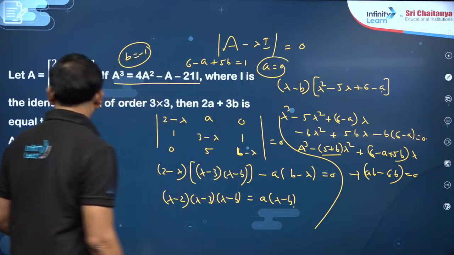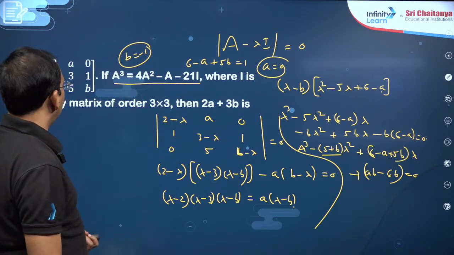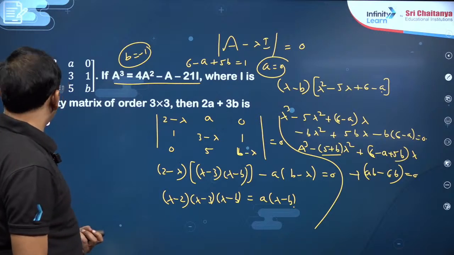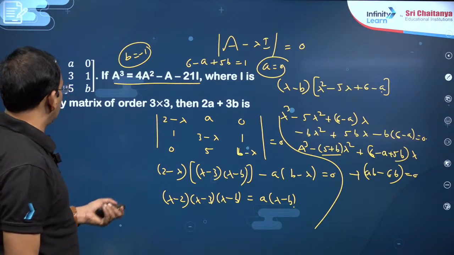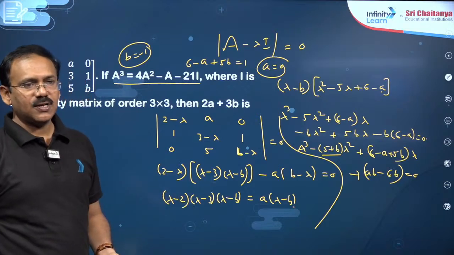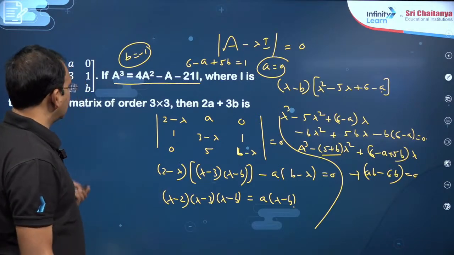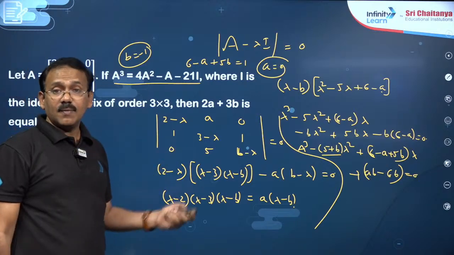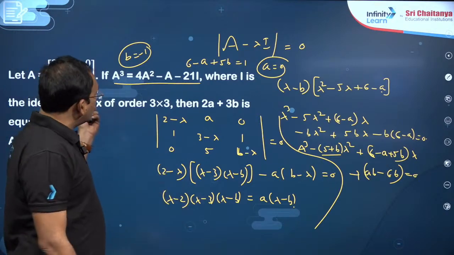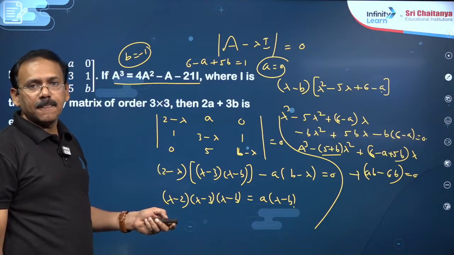It is enough to find the answer, dear students, 2a plus 3b, okay. 3b is going to be minus 3. You just check the calculation, accordingly you will get a value, b value and everything, dear students. Just check the calculation and accordingly you can do this question. And especially where a 3 by 3 matrix is given, if you get a cubic equation, dear students, mostly it is going to be like this.